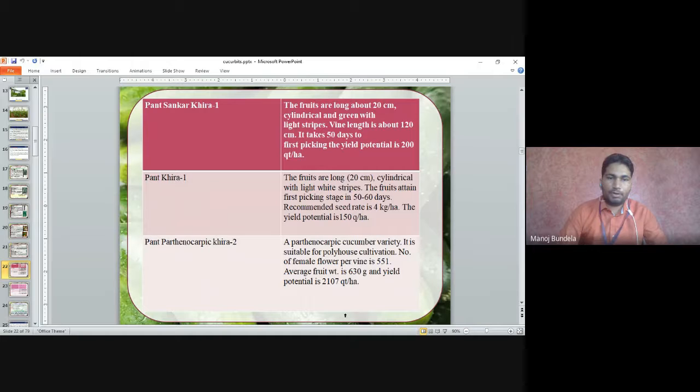Pant Parthenocarpic Khira 2 is a parthenocarpic cucumber variety suitable for polyhouse cultivation. Number of female flowers per vine is 551. The average fruit weight is 630 gram and the yield potential is 2107 quintal per hectare.